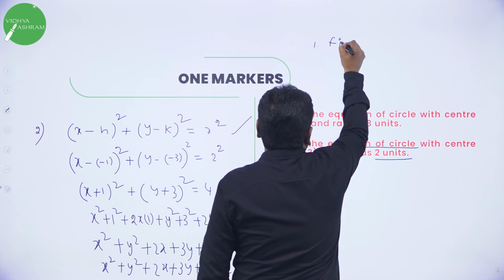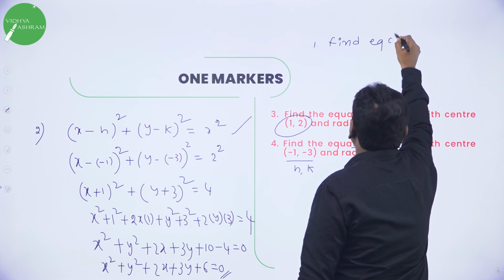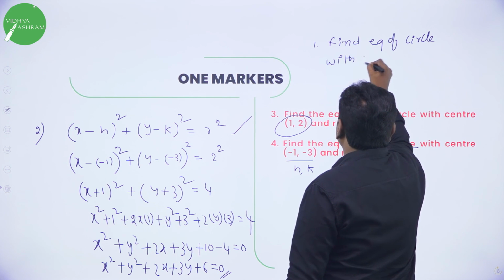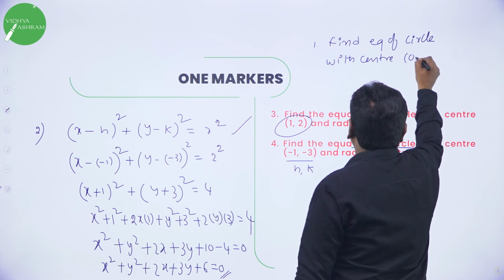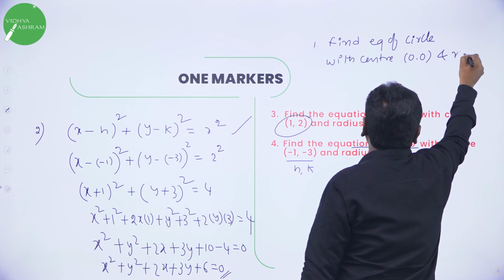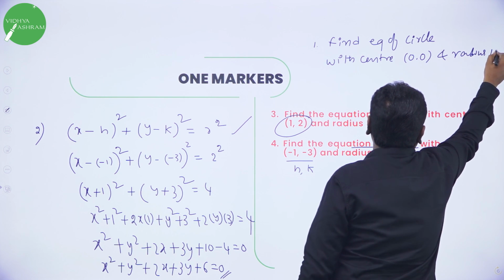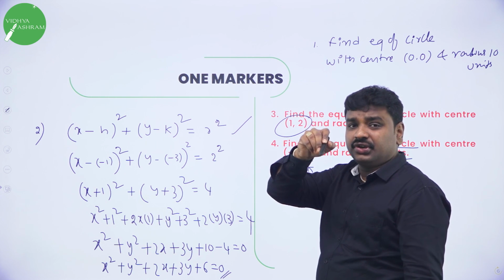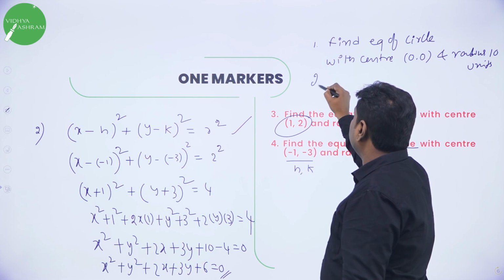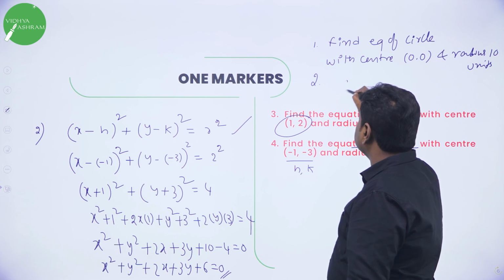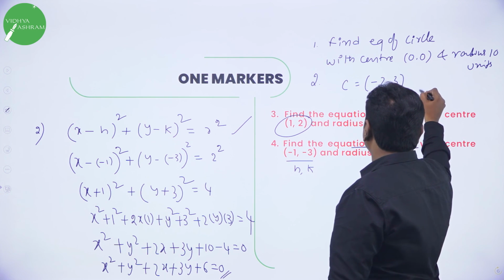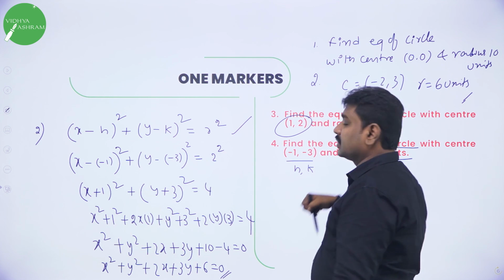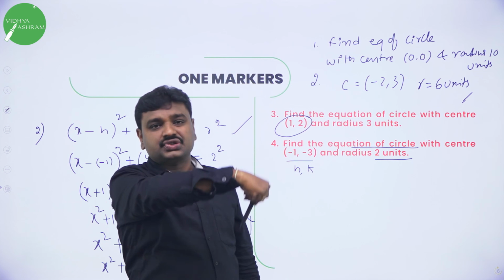Find equation of circle with center origin 0, 0 and radius 10 units. This is my first question to you. Center is origin, radius is 10 units. I want you to answer this. And next question, find the equation of circle. Center is minus 2, 3, radius is 6 units. So without fail, please solve these two.